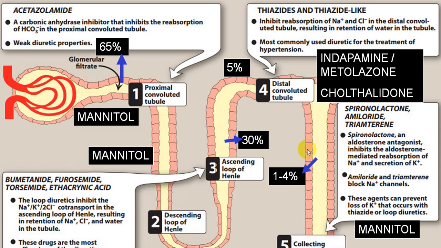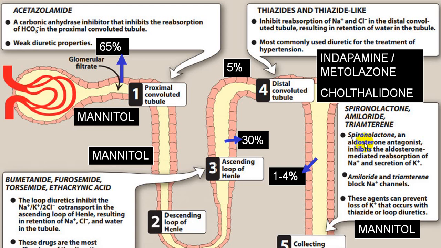Another group of diuretics is the thiazide group, which also includes chlorthalidone, metolazone and indapamide. They also act at the level of the distal convoluted tubule. We have another group which we call potassium sparing diuretics. Among these, the most commonly utilized is spironolactone. Another two, that is amiloride and triamterene, are not commonly utilized.